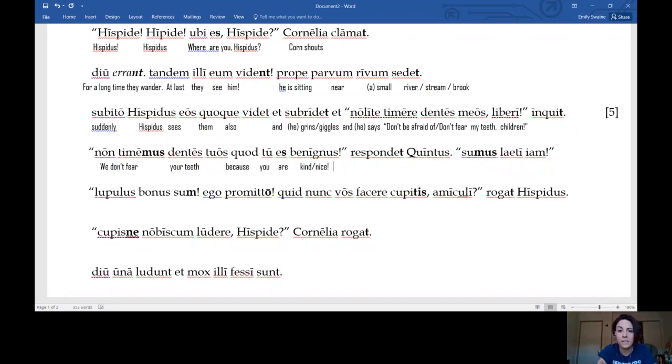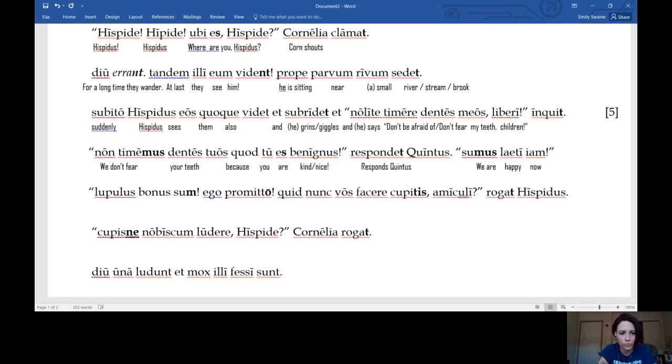Okay, yes, Hispidus can talk. He is a talking wolf. We maybe didn't mention that, but he is a talking wolf. So respondet Quintus means Quintus responds. Sumus, we are. Laeti, hopefully you remember laetus, a, um, it means happy. And then iam means now. We are happy now. And then what does Hispidus say?